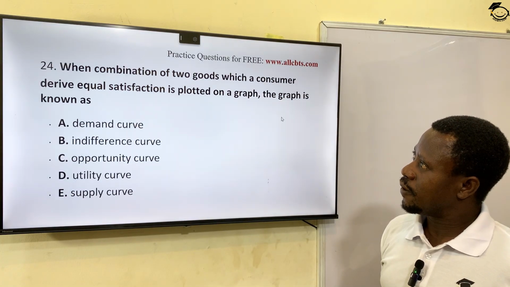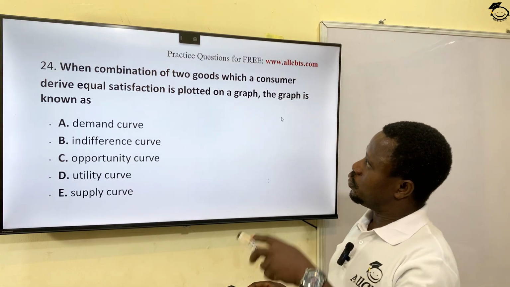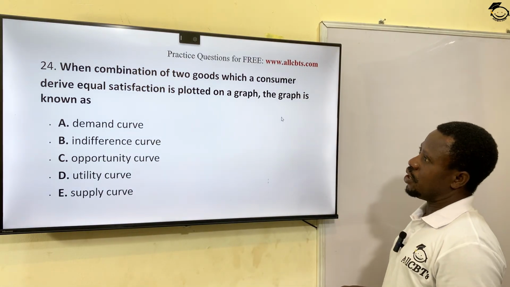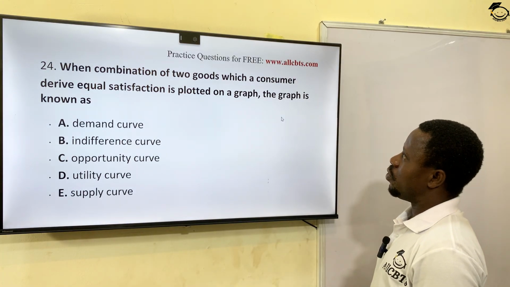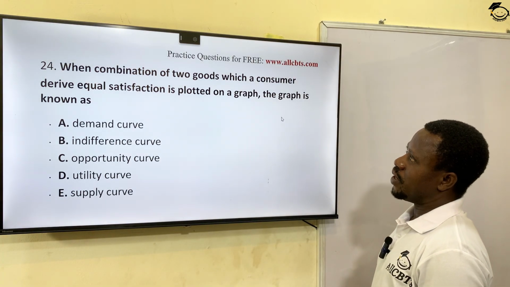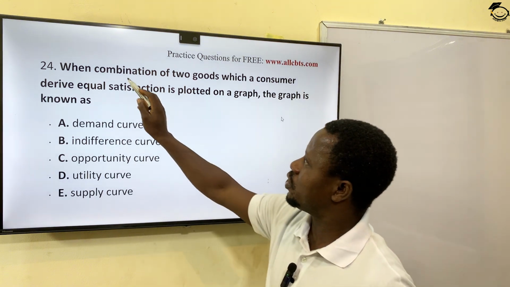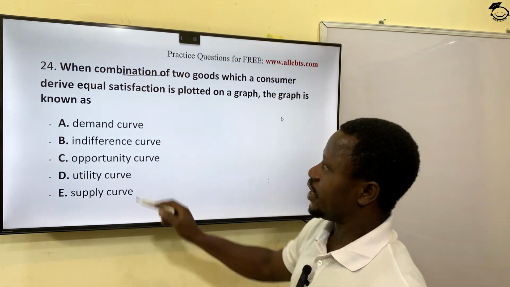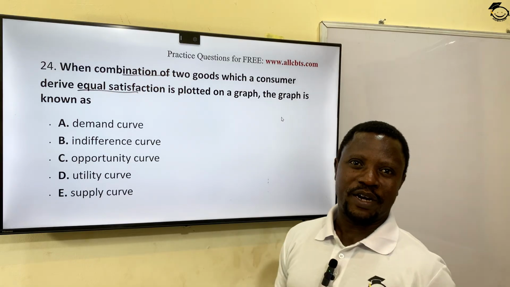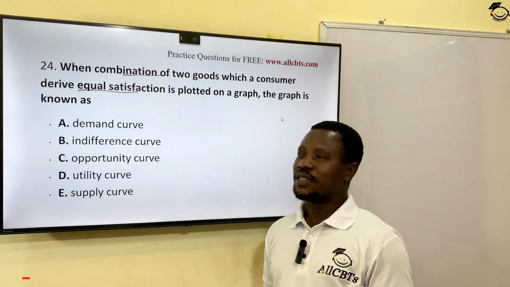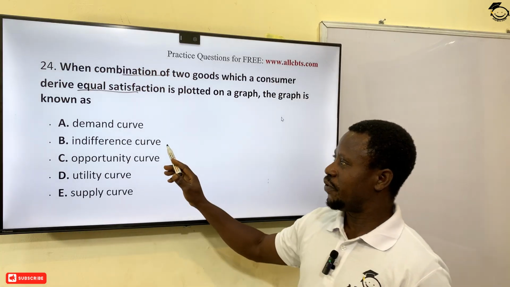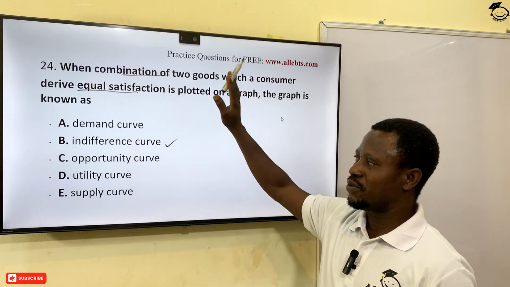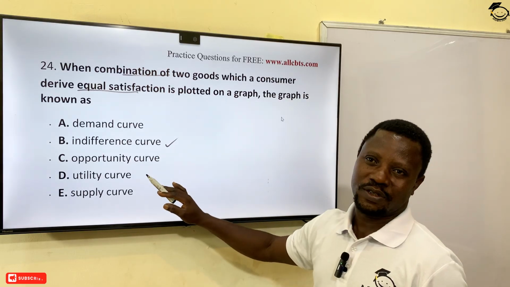That's this. One combination of two goods which a consumer derives equal satisfaction is plotted on a graph. The graph is known as, when you talk about combination of two and there's equal satisfaction, what we are talking about is indifference. The indifference curve. This graph is always known as what? Indifference curve, not demand curve. It has nothing to do with this, not opportunity cost.